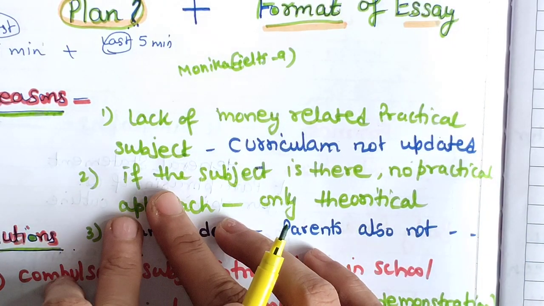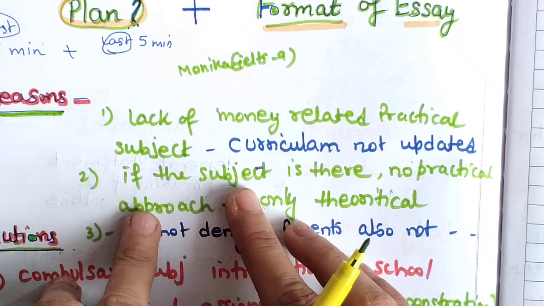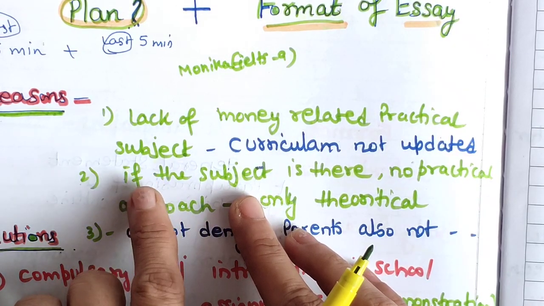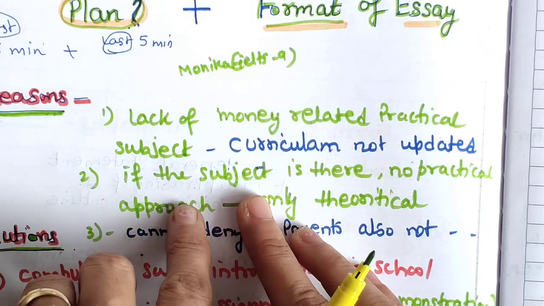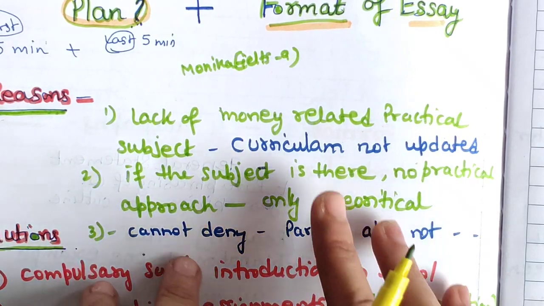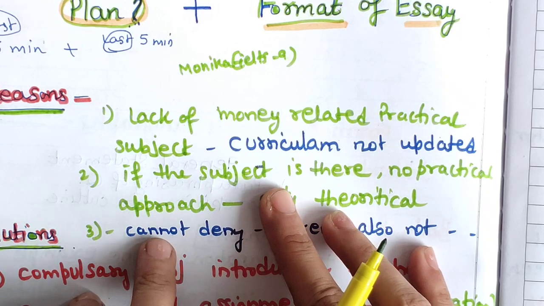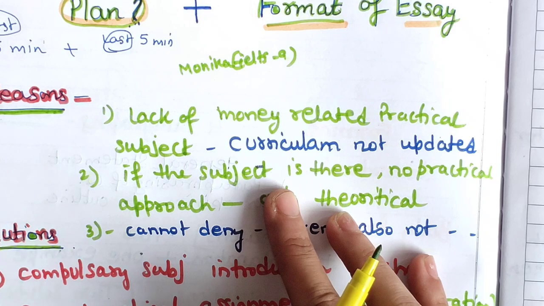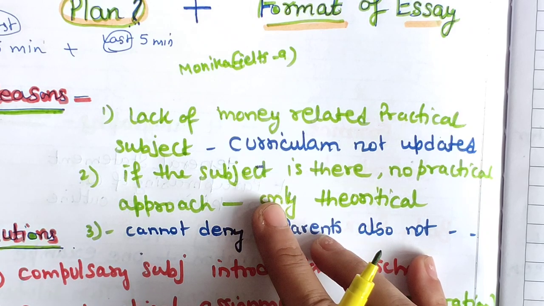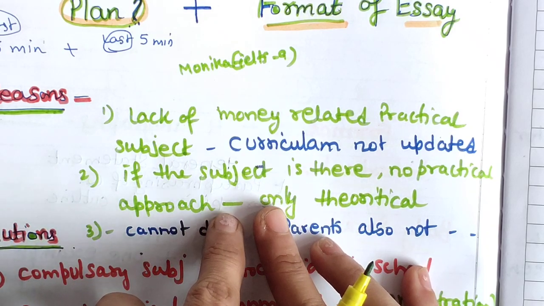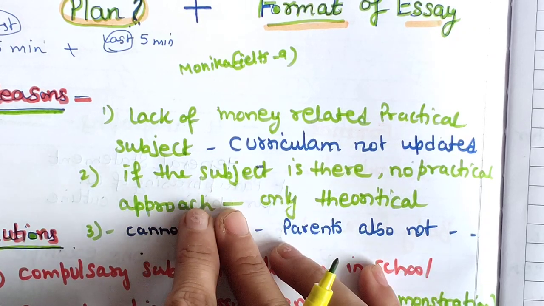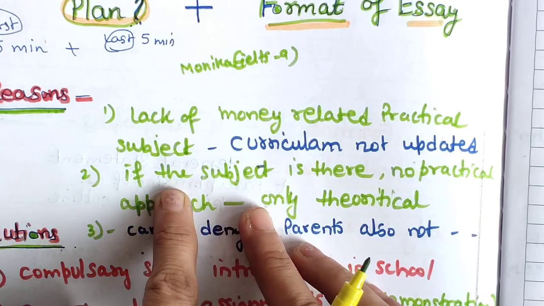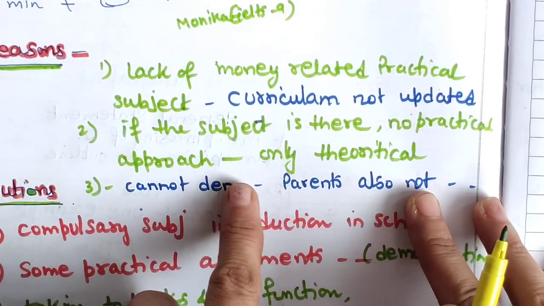Okay, so the second point I am going to discuss is that if the subject is there, there is no practical approach. Like nowadays we have the commerce stream, where they have subjects like finance, financial management, cost management, so many subjects. ITR chapters are also there, but there is no practical approach, they are just discussing with students. And not only for commerce students, they should make it mandatory for every student. In fact, in solutions we will discuss these points.